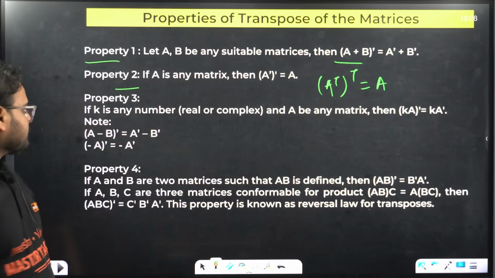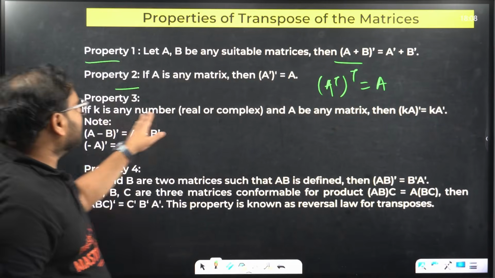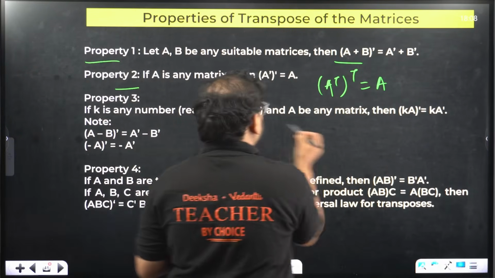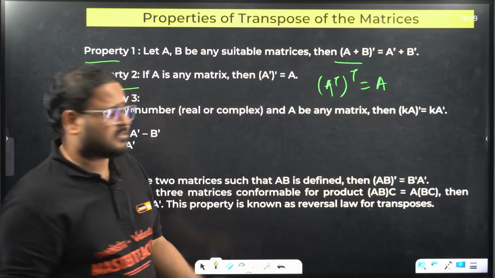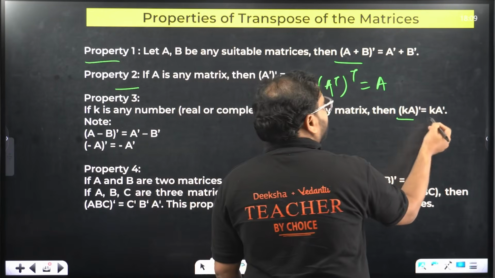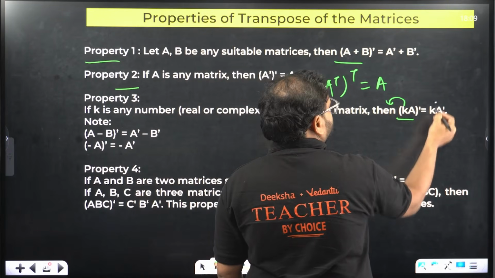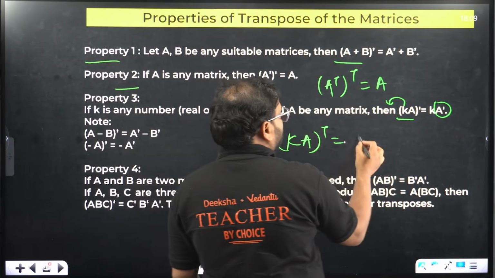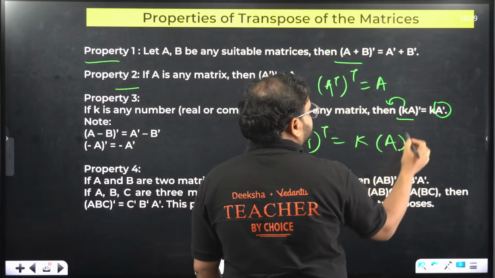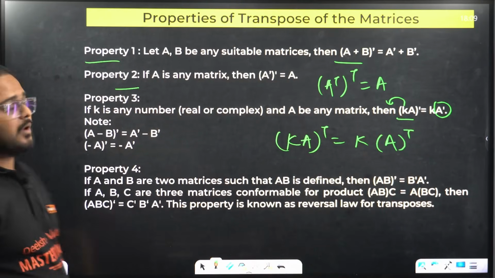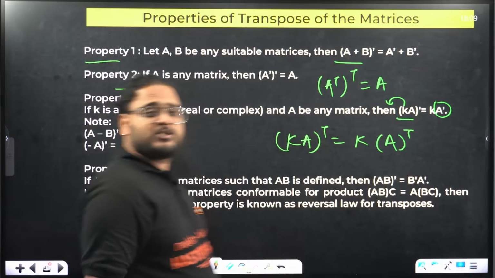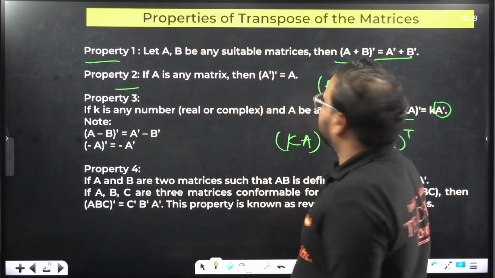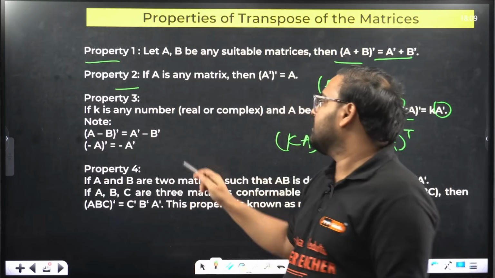Property number 3: if K is any number, real or complex, and you apply transpose on it, K is a constant, so it will come out. You have K A dash. So K A transpose is nothing but K outside, A transpose. These are important properties, please do not ignore them. Very, very important. The way you learnt about the sum of two matrices in transpose, the same way it works in difference also.